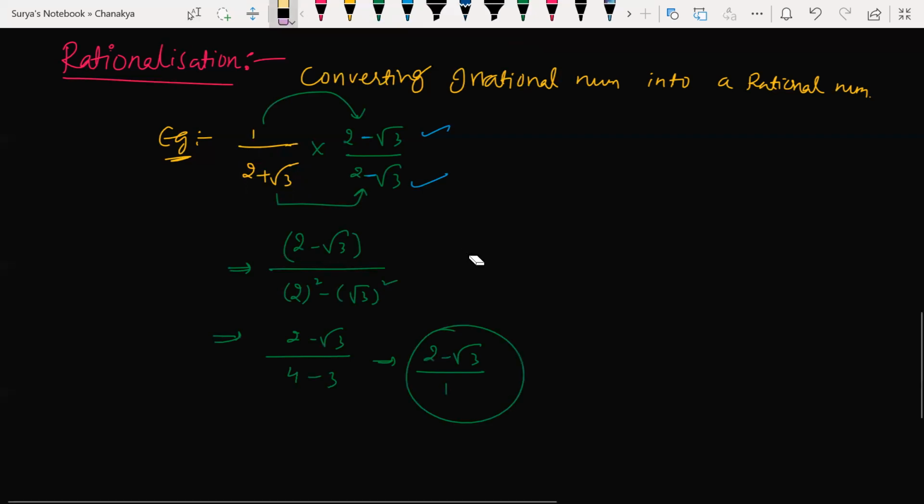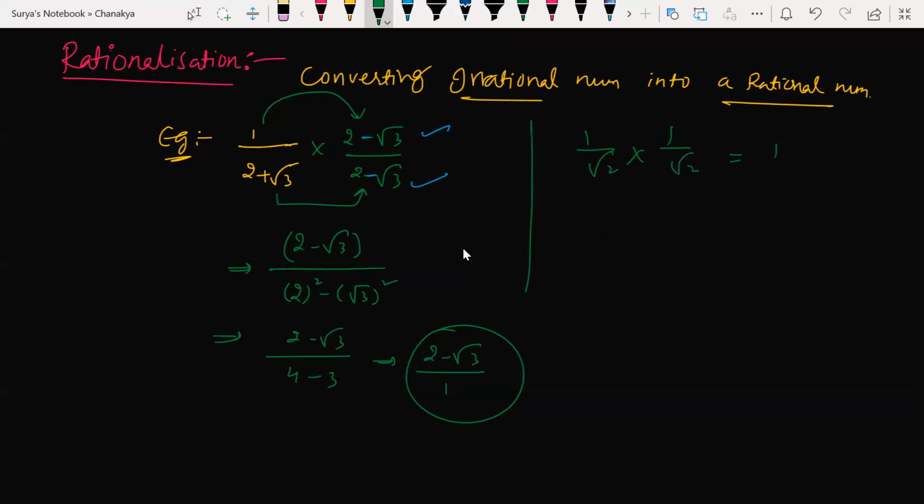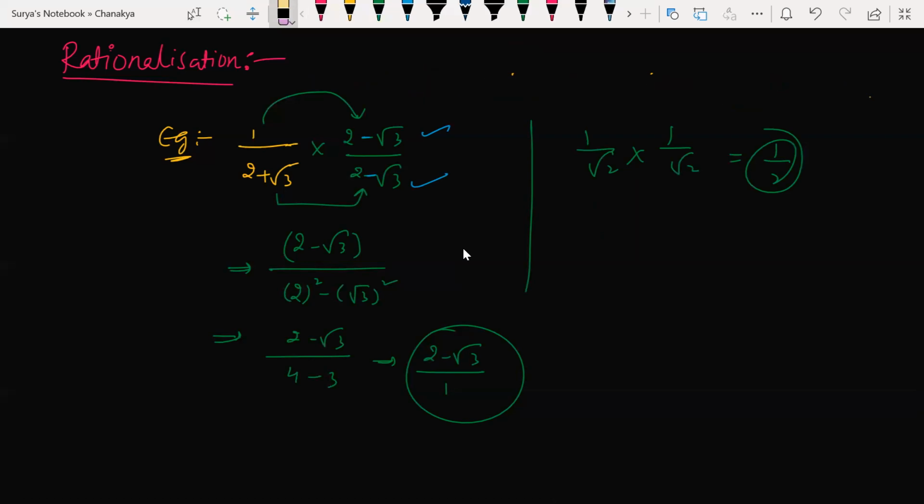I told you rationalization is nothing but converting an irrational number into a rational number, right? How can we convert that? Beta, look at this here. For suppose I have 1 by root 2. How do you convert this into a rational number? By multiplying with the same number. Look at this, it becomes like this. Understood? That is the basic concept. Even if you skip it, no problem. This is an irrational number I gave you. How do you convert it? By multiplying with the same number. You just have an idea. Okay.